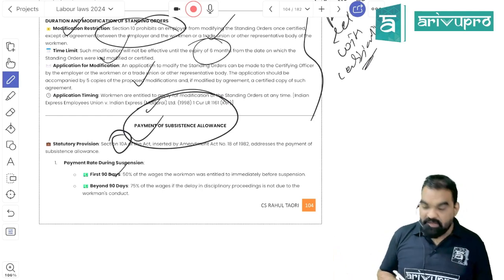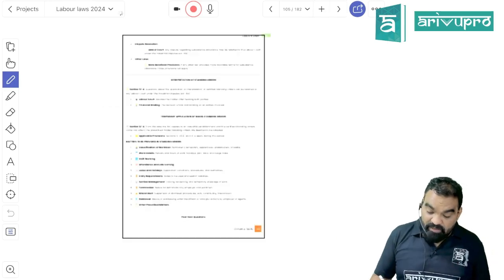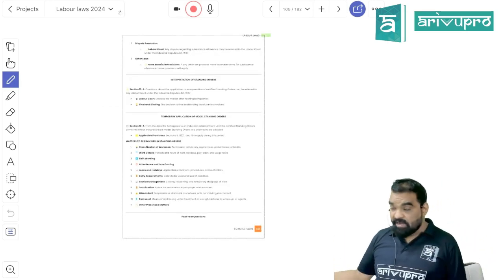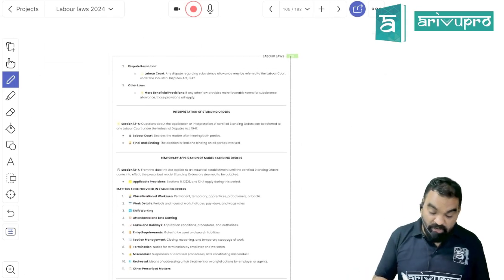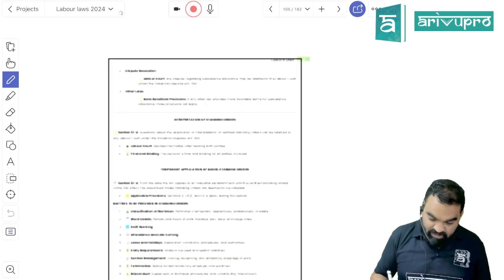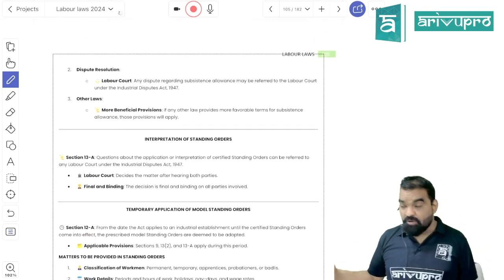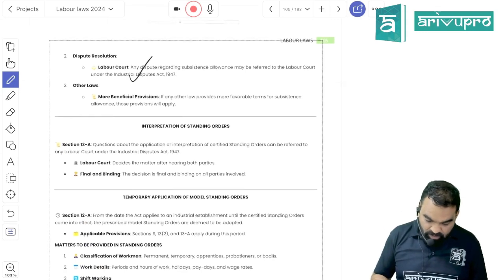For the first 90 days he is responsible to pay you 50% of your salary. After that, if they extend the investigation for more than 90 days, they are required to pay 75% of your salary and wages. And if any other law is providing for a better subsistence allowance, that law will become applicable. Okay.